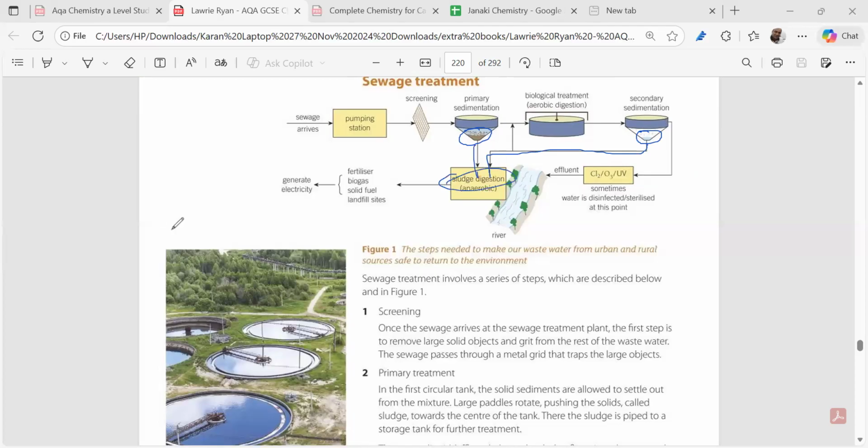Now, remember one thing. In the sludge digestion, we are trying to break down the larger particles and the finer particles further in an anaerobic way. Please note this down. We are doing it in an anaerobic way, right? And this sludge is used as a fertilizer. It can be used for biogas. It can be used as a solid fuel. It can be dumped in the landfill sites. Is it clear? This is a very important resource we are getting, right?